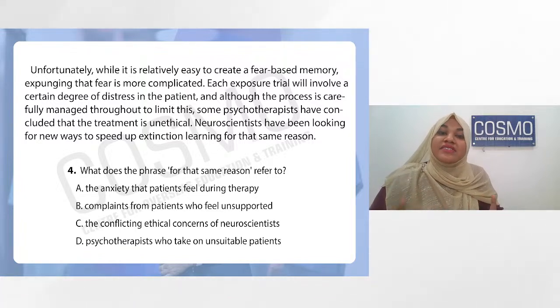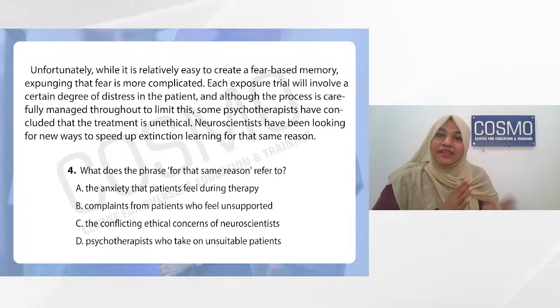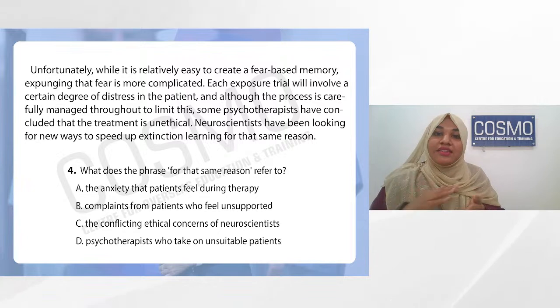Complaints from the patients who feel unsupported. We can confidently eliminate this. What about the third one? The conflicting ethical concerns of neuroscientists. We have some word related to ethical conflict, but let us not eliminate this answer immediately. What about the fourth one? Psychotherapists who take unsuitable patients. Yes, we're going to eliminate D. We're going to eliminate B and D. It's not mentioned in the text. So you are left with two options, A and C.